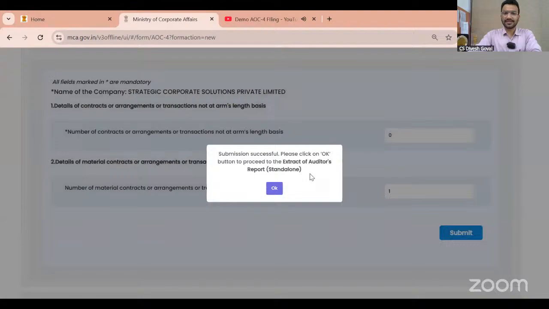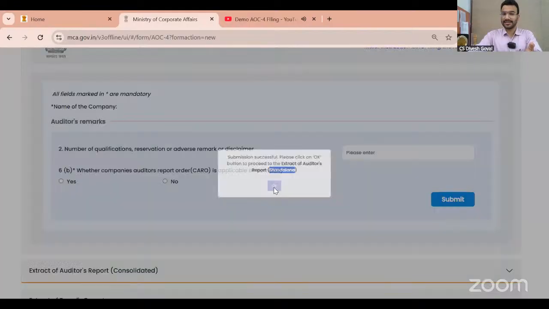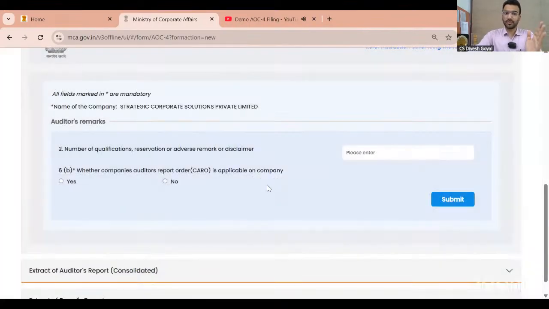So I clicked on submit. Now it is showing the extract of the auditor report. This will always be there. The standalone extract of the auditor report will always be there, doesn't matter whatever you have selected in the form, because the auditor report is mandatory for all companies. Whether qualification, reservation, adverse remark, disclaimer, I said no. Whether company's auditor report is applicable, I said yes.